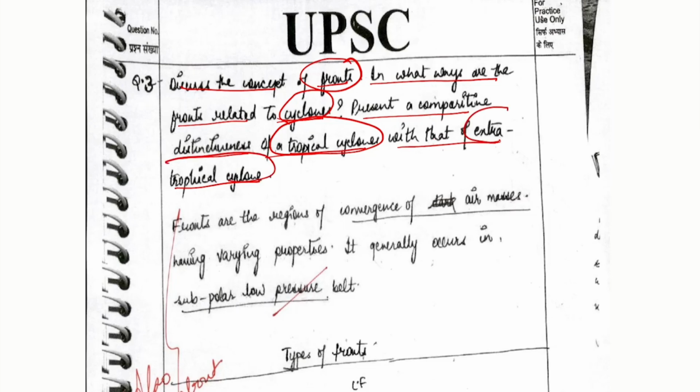Now, in the third part of the question we need to make a distinction between tropical and extratropical cyclones. So this forms the basis, the premise of the question, where we need to link certain concepts with respect to fronts, with respect to cyclones, tropical and extratropical cyclones, and the distinction between them. Now here Hemant has taken a quite good initiative with the introduction, defining fronts as regions of convergence of air masses having varying properties. It generally occurs in the subpolar low pressure belt region.